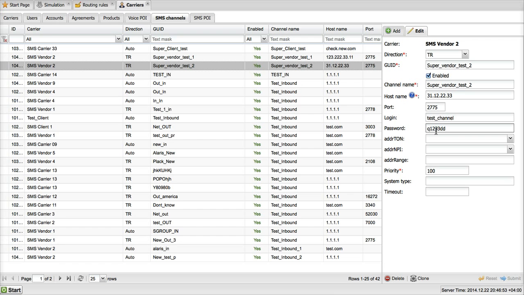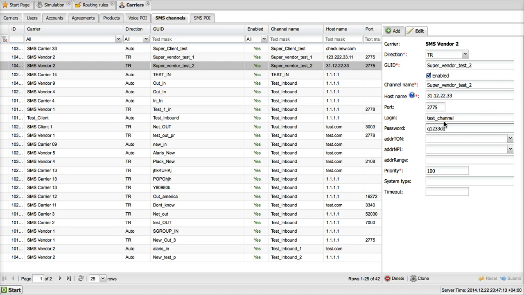With vendor channels, it's the vendor who needs to provide you with this information so that you can create it in the system and successfully pass authentication. While with the customers of yours, it's vice versa. You need to create logins and passwords for them so that they can send them to you in their bind requests.